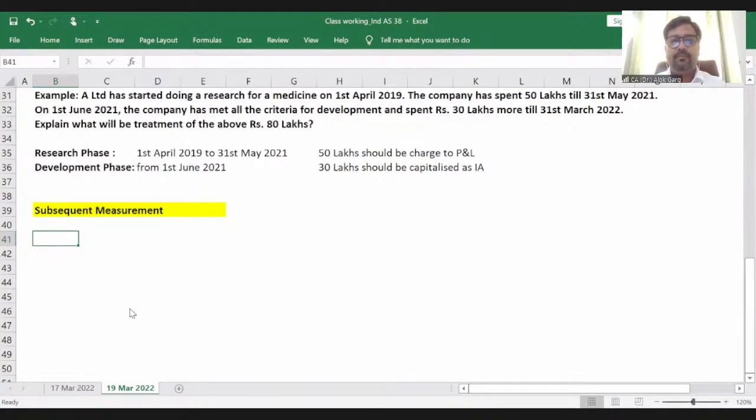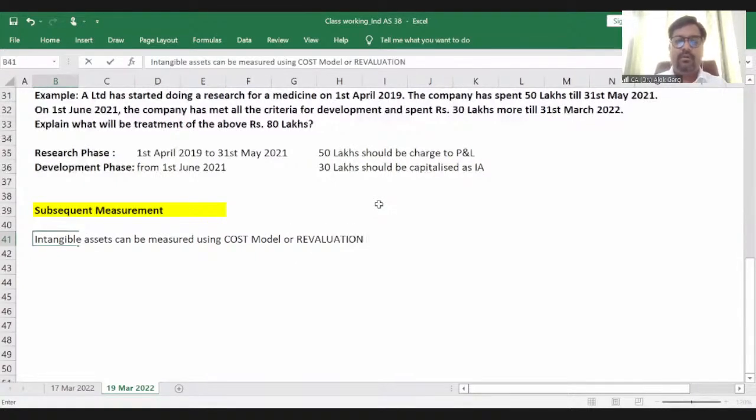Yeah. What is your answer? Science, Srinidhi, Jay, what is your answer? Utkarsh is saying yes. What are the two models? Subsequently, intangible assets can be measured using the cost model or the revaluation model, right? Cost model or revaluation model.